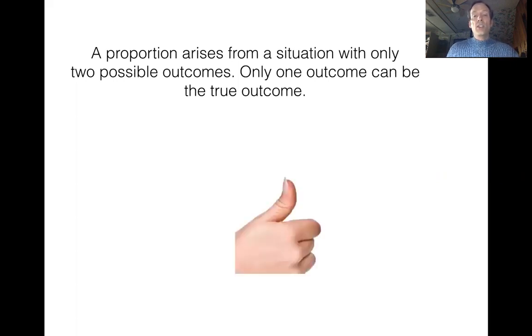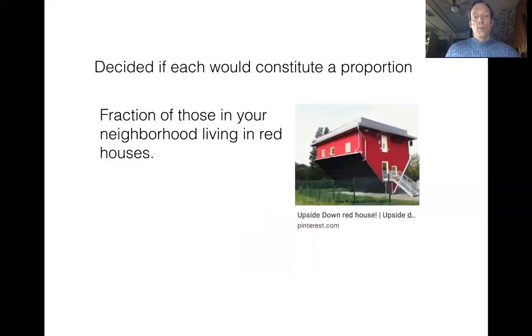So the classic example of something like this would be a coin toss, where you flip a coin, you only get heads or tails, but you cannot get heads and tails at the same time. What we'll do is, before we get into math, before we get into calculations and formulas, let's just take a few situations and see if we can figure out, do we have a proportion or not?